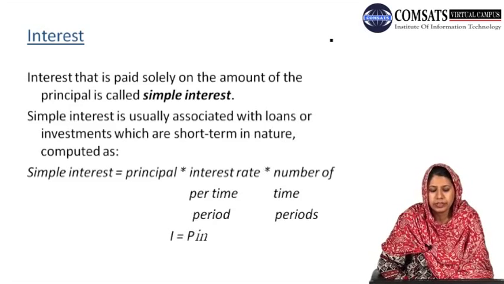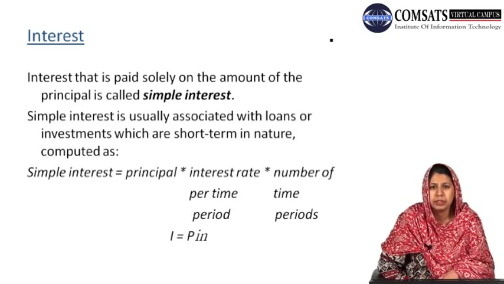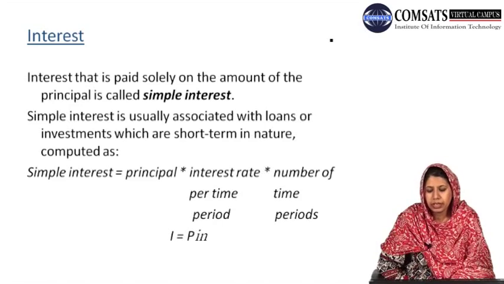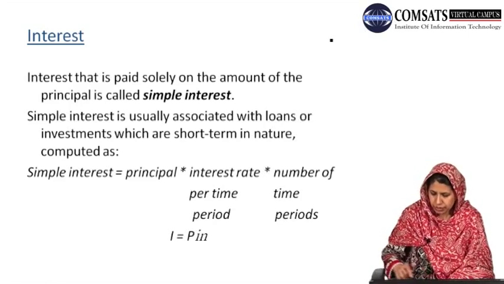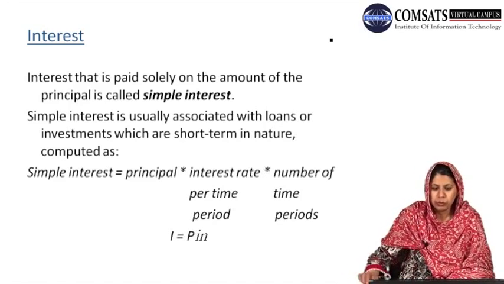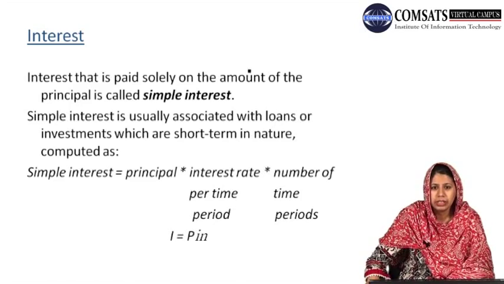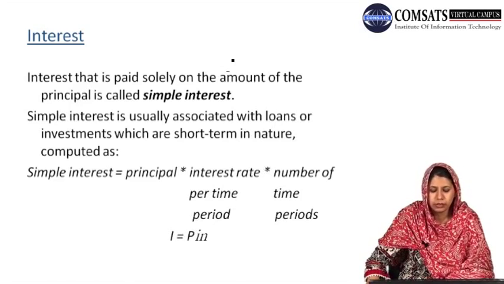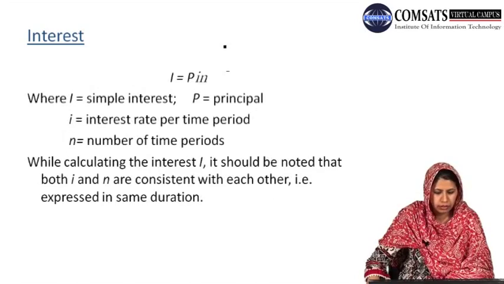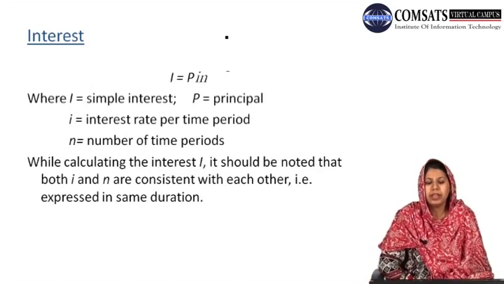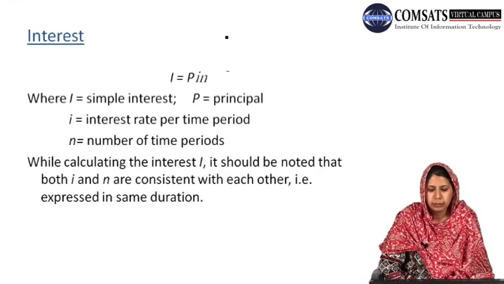Then the simple interest is calculated as the product of all three factors, that is the principal amount, the interest rate and the number of time periods, and is given by this formula: I = P × i × N, where capital I is the simple interest, P is the principal amount, small i is the interest rate per time period, and N is the number of time periods.